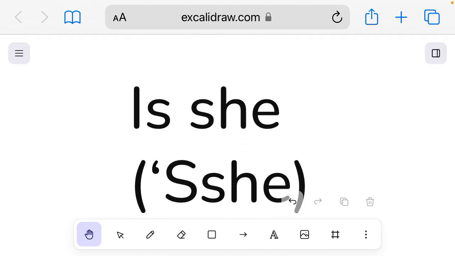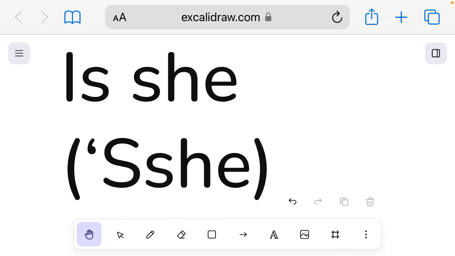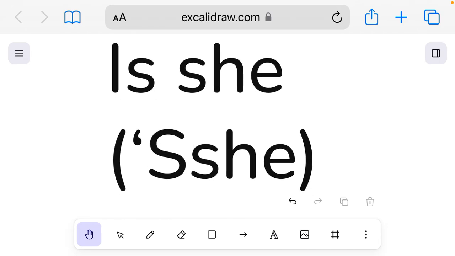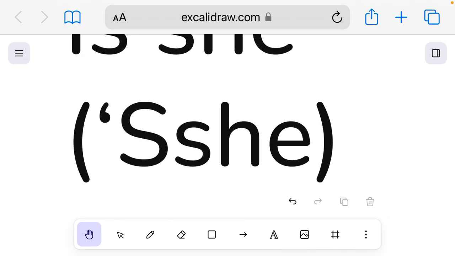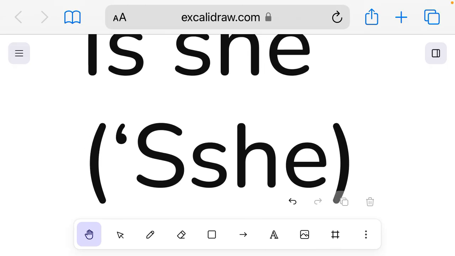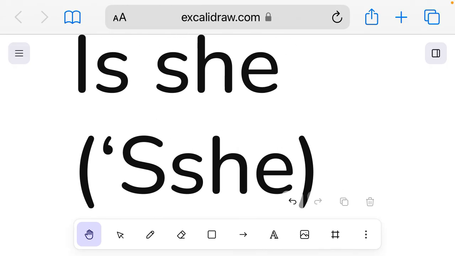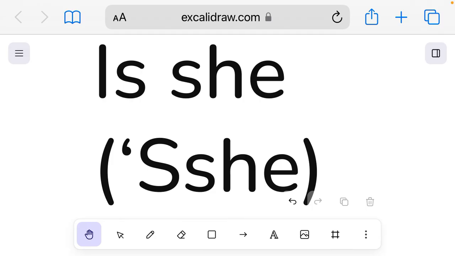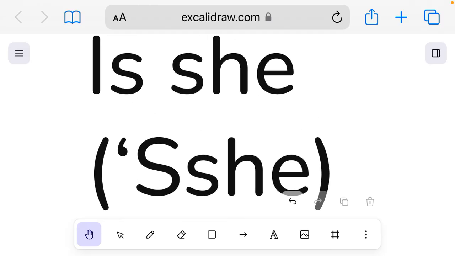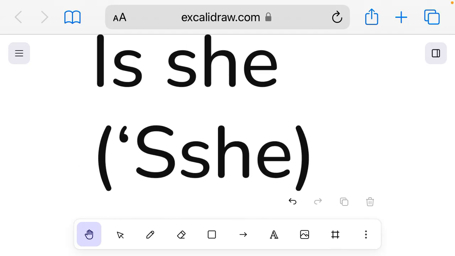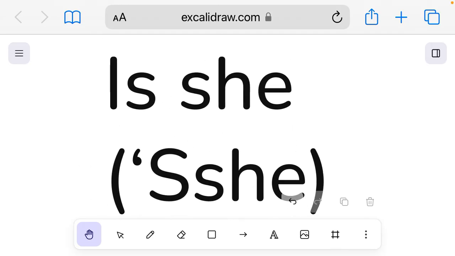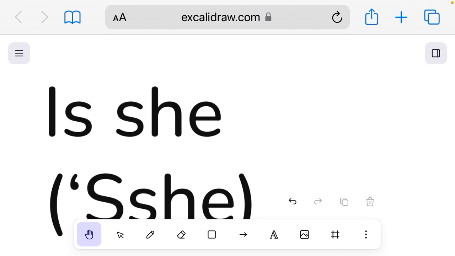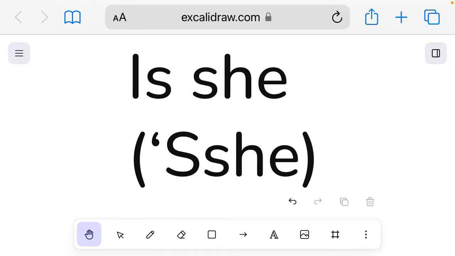Now let's move on to the next one, which is even difficulter, which is she. Is she. Is she is the question form of she is. And the contracted form is not easy to pronounce, but I'll try my best once again. And yes, you're about to have double same consonants after a vowel, because that apostrophe means is, and yes, it makes sense to have it like that. And if you want to say is she in a sentence, you can say is she a person? Is she a person? Yeah, that's how you use it.